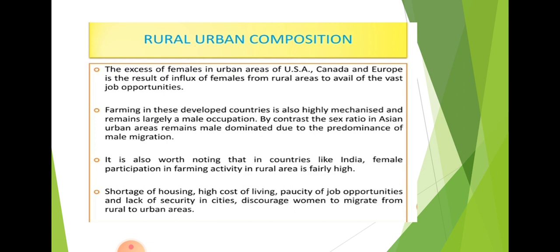In our countries most of the males go towards urban areas. We have seen that rural urban migration occurs mostly among male migrants, but the females, due to household jobs and so on, stay behind. Even in our country, most of the people in the agricultural sector are female. So that's why the scenario is totally opposite.